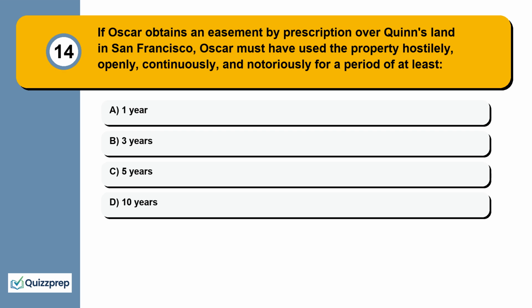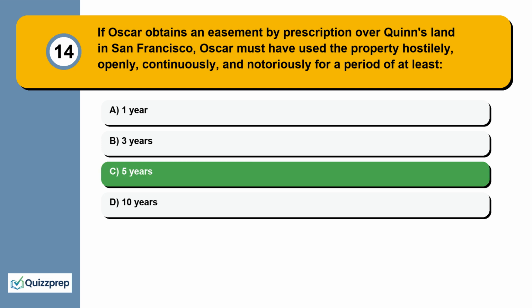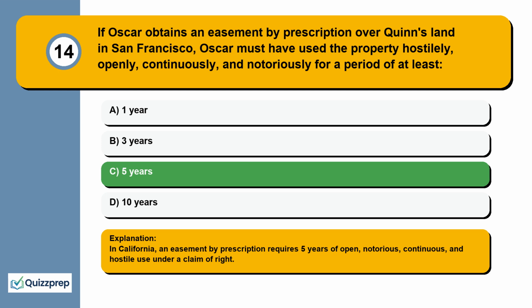Question 14. If Oscar obtains an easement by prescription over Quinn's land in San Francisco, Oscar must have used the property hostilely, openly, continuously, and notoriously for a period of at least 1 year, 3 years, 5 years, 10 years. In California, an easement by prescription requires 5 years of open, notorious, continuous, and hostile use under a claim of right.